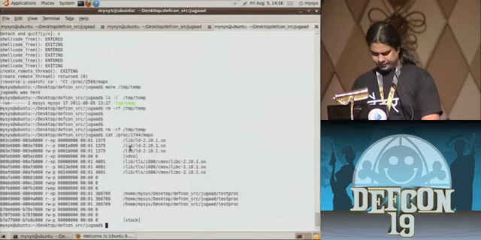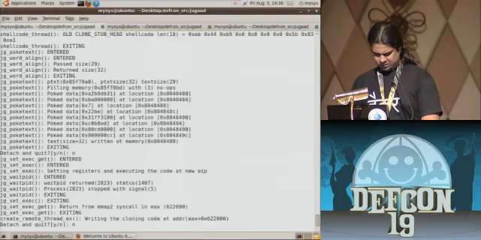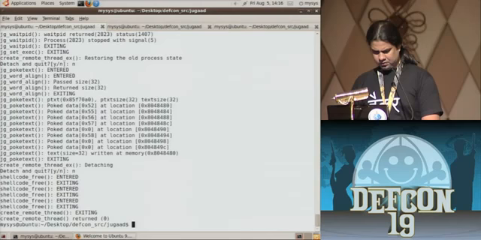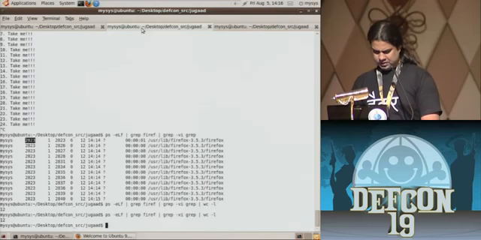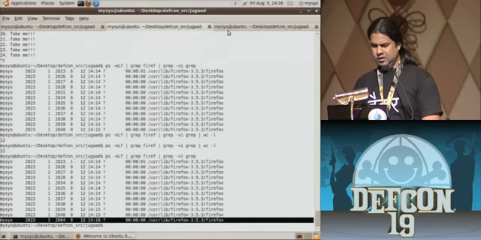Let's just check. So I've just injected a thread inside this process. So it's probably this thread that is running.